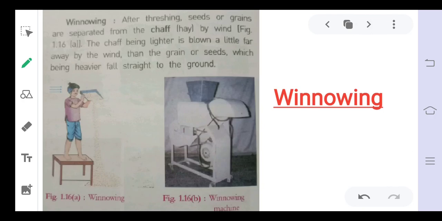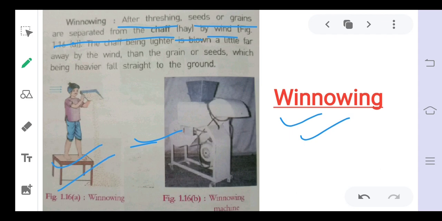this last step is done, which is called winnowing. Winnowing is the separation of the husk from our grain. After threshing, seeds or grains are separated from the chaff or hay by wind or by a machine, that is the winnowing machine. This is very common in villages. The farmers do this process of winnowing. So winnowing is the process of removing chaff, hay or husk from the main grain. This process is known as winnowing.